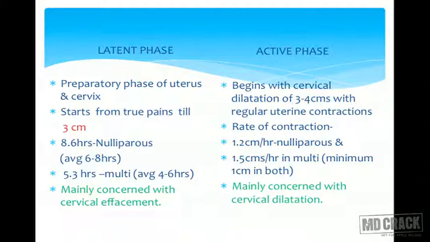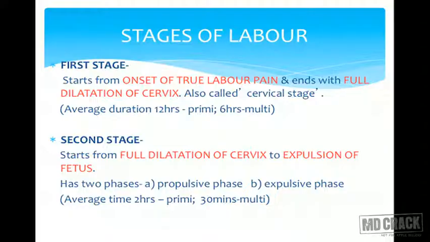This active phase of labor is mostly concerned with cervical dilatation. I told you the latent phase was concerned with effacement, and now this phase is concerned with cervical dilatation. The contractions would be regular in this phase and the frequency will increase.